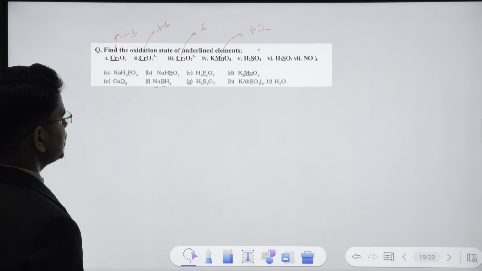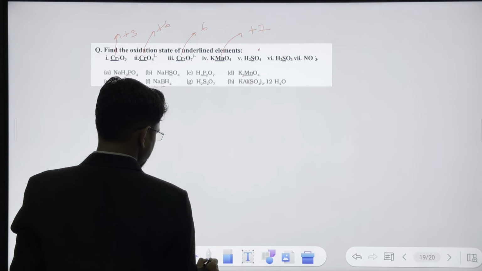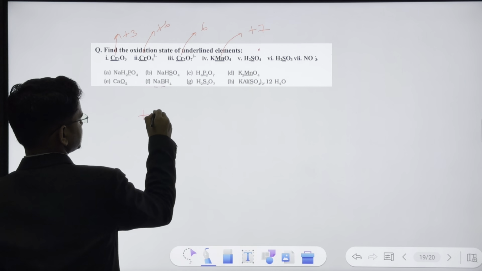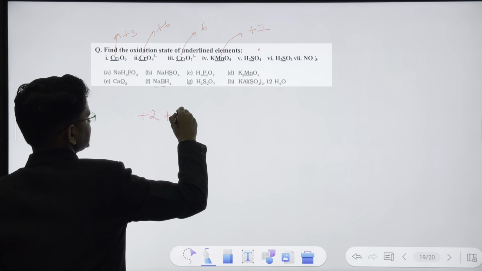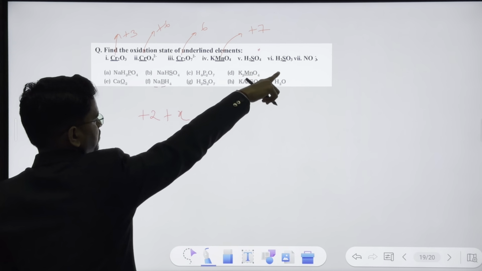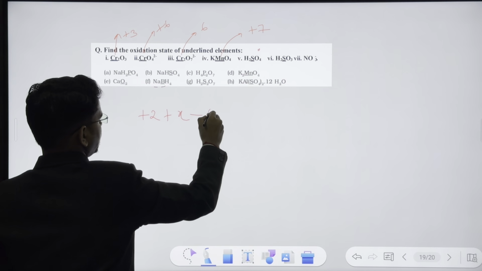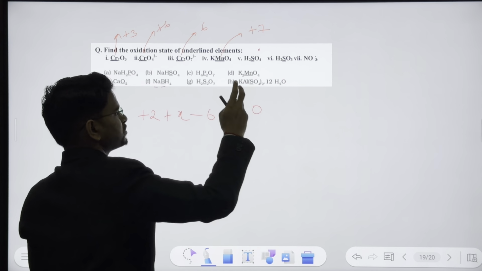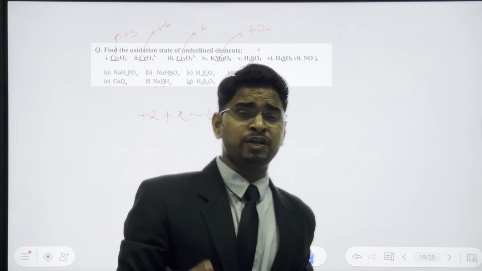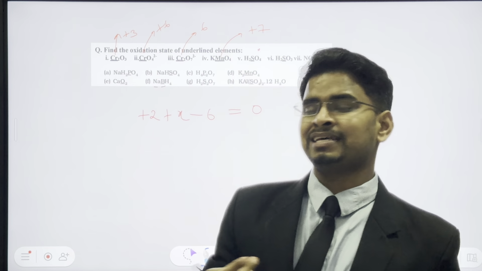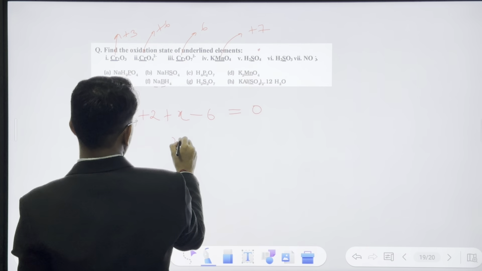Then we have the next one, H2SO3. So plus 2, because 2 hydrogen are there, plus x minus 6. How did I get minus 6? Because we can see that we have 3 oxygen and oxygen has an oxidation state of minus 2. So minus 2 into 3 is minus 6. So x is equal to plus 4.